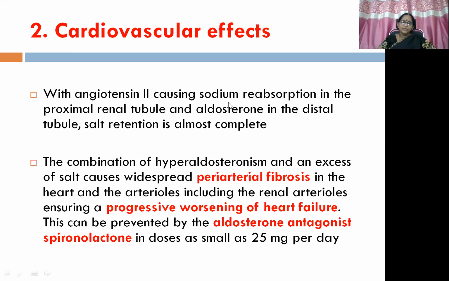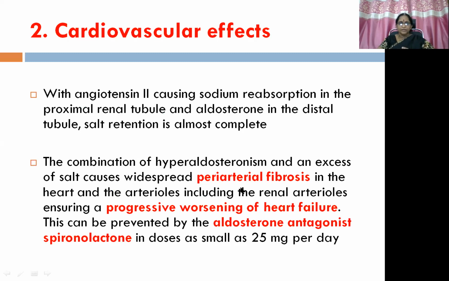So with angiotensin II causing sodium reabsorption in the proximal renal tubule and aldosterone in the distal tubule, salt retention is almost complete. The combination of hyperaldosteronism and an excess amount of salt, which happens because of angiotensin II in the proximal renal tubule and distal renal tubule also, causes widespread periarterial fibrosis because of the exaggerated sodium content.